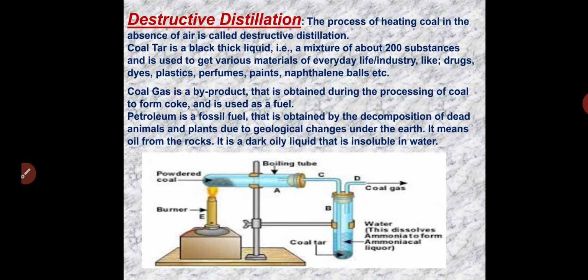So what is destructive distillation? It is the process to separate the products that are combined in one material. It is the process to separate out some products from one combining material, that is coal tar. So what is coal tar? Coal tar is a black thick liquid.